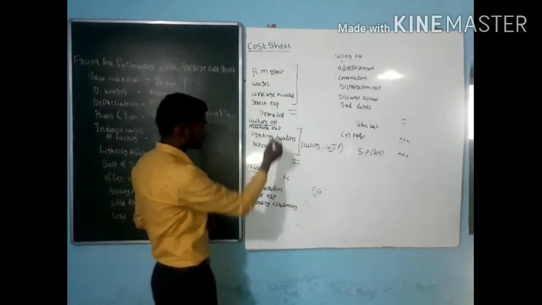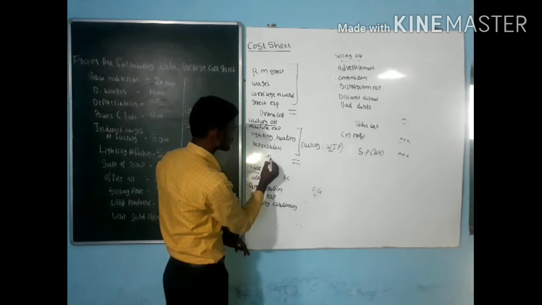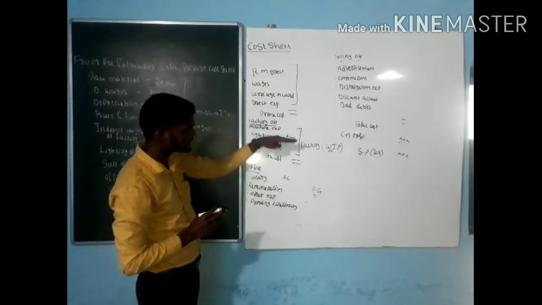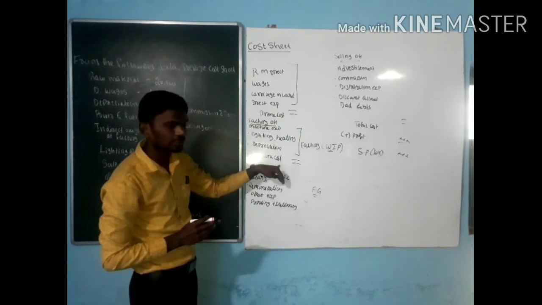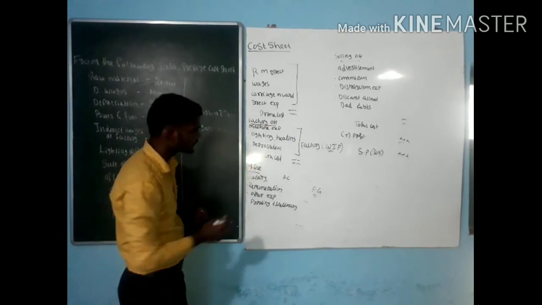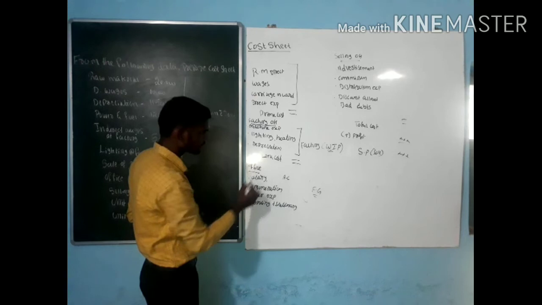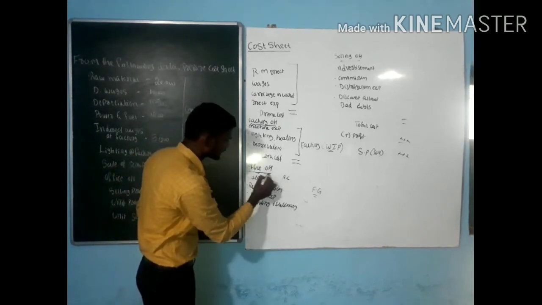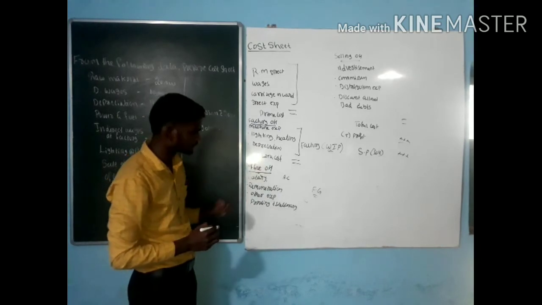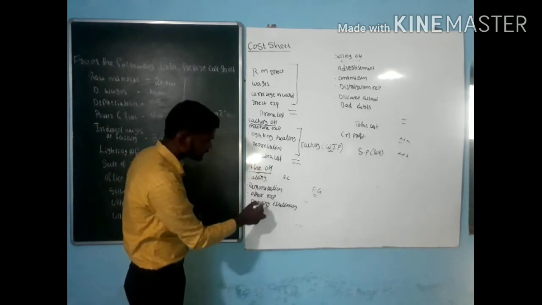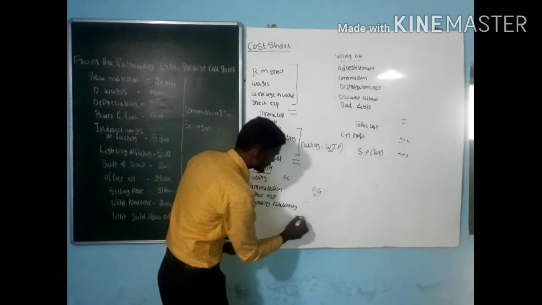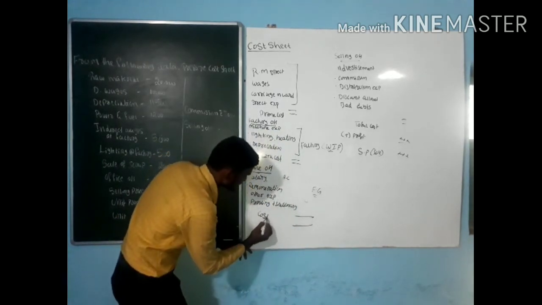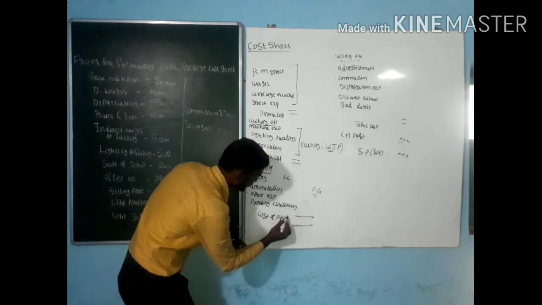Next, the answer is called work cost. So the work cost formula is prime cost plus factory overhead. After work cost, we move into office overhead, that is whichever expense occurred in the office. In the office, I incur some expenses. If I add these expenses to the work cost, the answer is the cost of production.